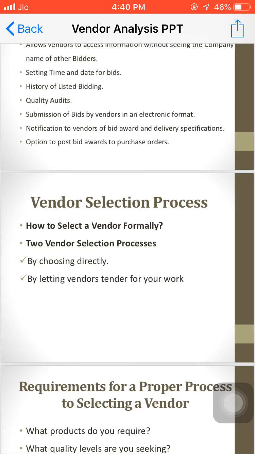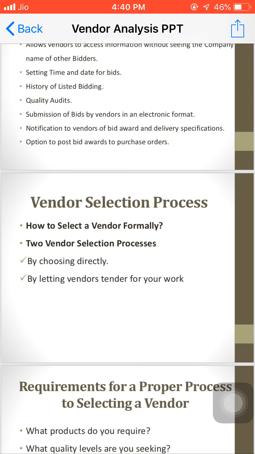Mostly in private industry, or in the construction industry, we already have fixed customers and fixed suppliers, and we directly give the order on phone, and he just delivers that particular material. But in the government process, we have to do the entire process through the proper channel, and only then are we able to get the vendors. We do the analysis and all those things, and then we can get the material on the site.